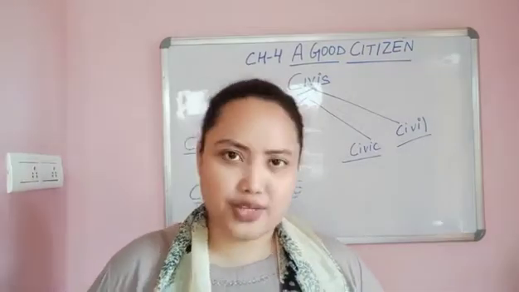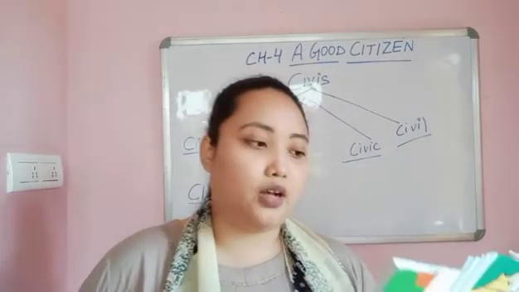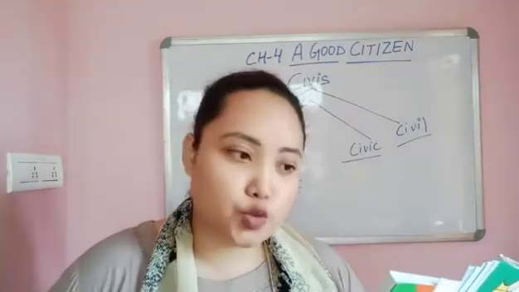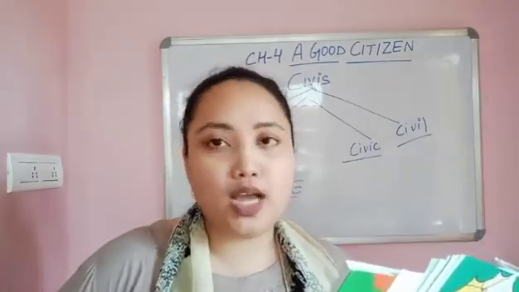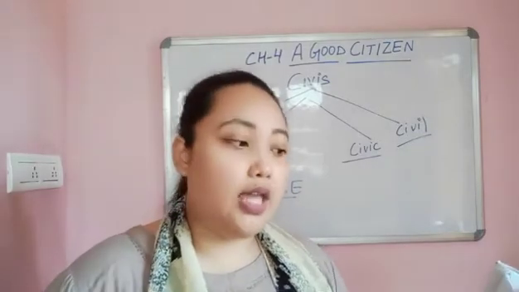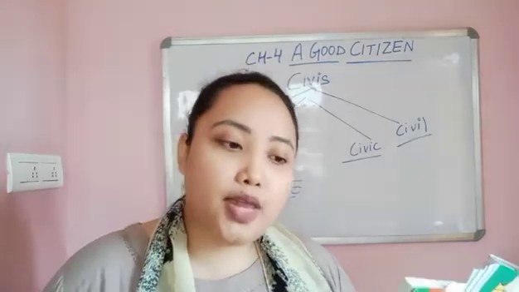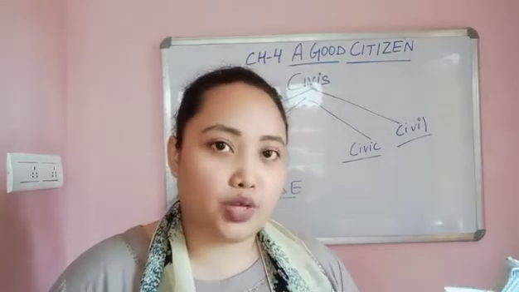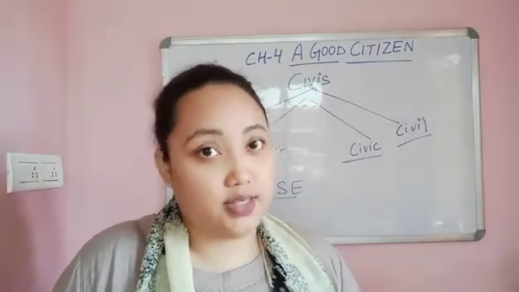Okay. Now we'll study about who is a neighbor. Now you all know who is a neighbor, right? Somebody who lives near us is called a neighbor. Neighbors are the people who live close by. Sometimes these are known people, but sometimes they are unknown people. Sometimes we know them personally, but sometimes we don't know them. So they can also be our neighbor. There are many other people whom we do not know, isn't it? There are lots and lots of people on this planet whom you don't know, isn't it?